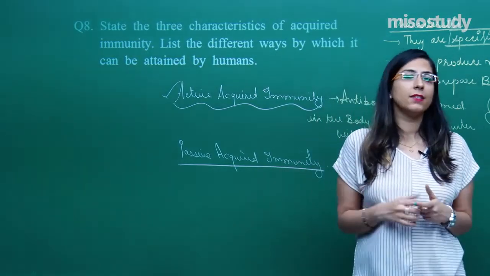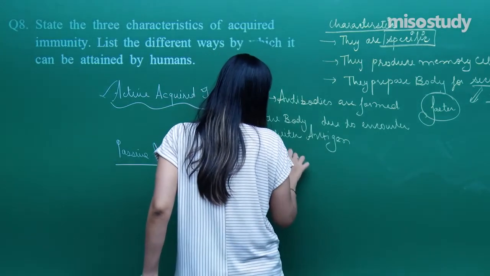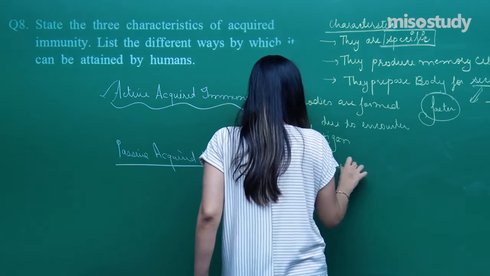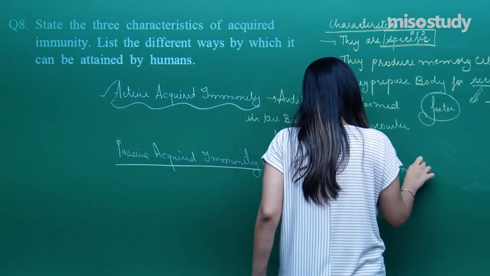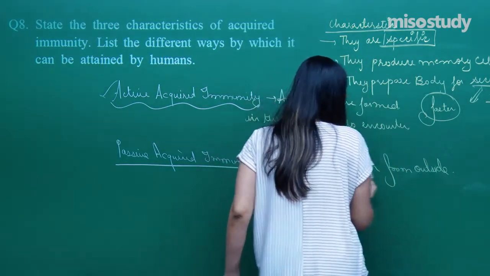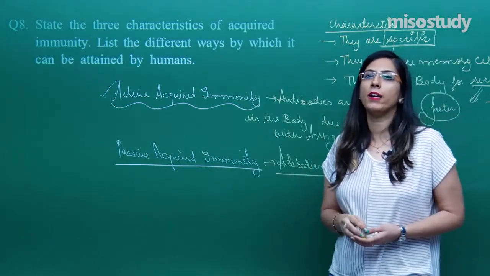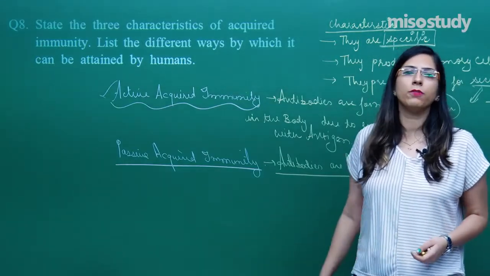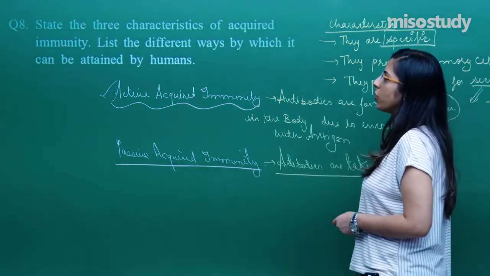Instead, we take these antibodies from outside. In this case, the antibodies are not formed inside the body, but they are taken from the outside. This is called passive acquired immunity. Both of these I have explained in detail in the session. Likewise, you have to explain in the same way. So, this was question number 8.